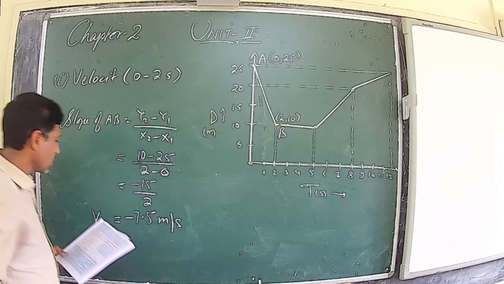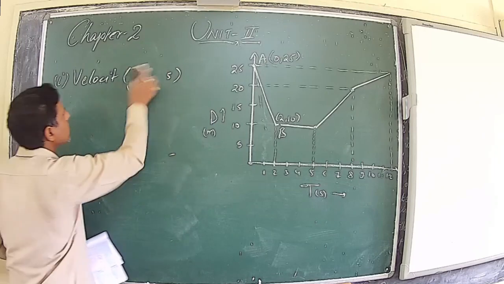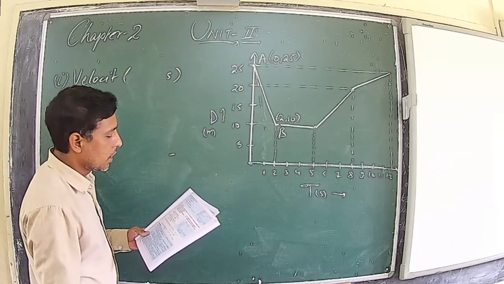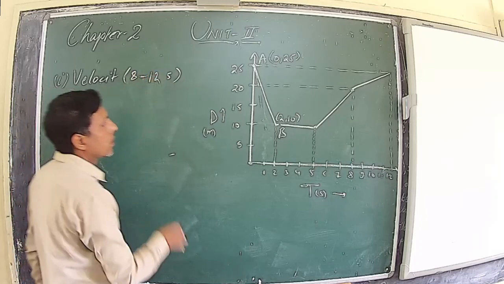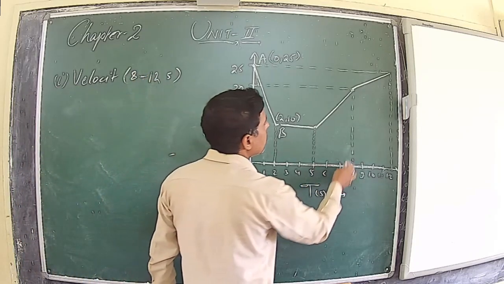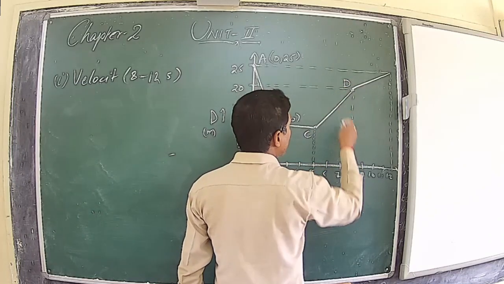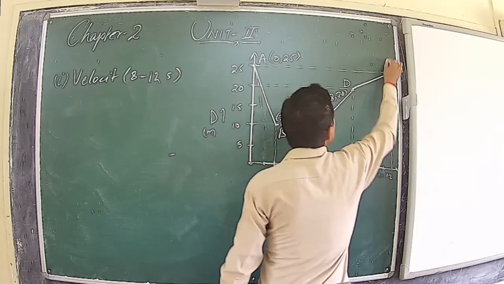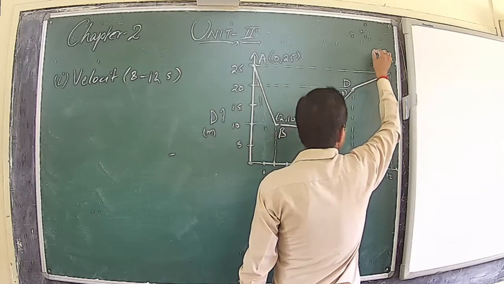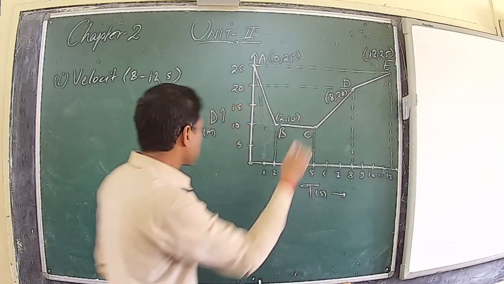Second one, find out the velocity between 8 to 12 seconds. Now where is it? Here. So let this be D and let this be E. The coordinate of D will be 8, 20, and the coordinate of E will be 12, 25. Same method.